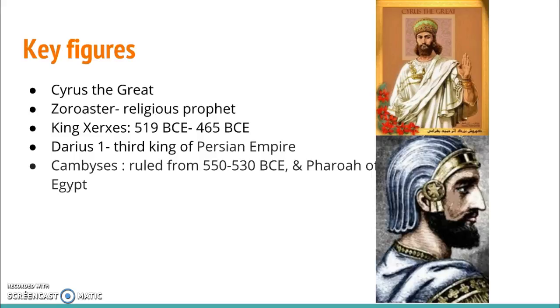Another main key figure was Zoroaster, who was a religious prophet, and he was the first one to sort of spread the faith of one monotheistic God. And he started to spread the faith throughout Persia.